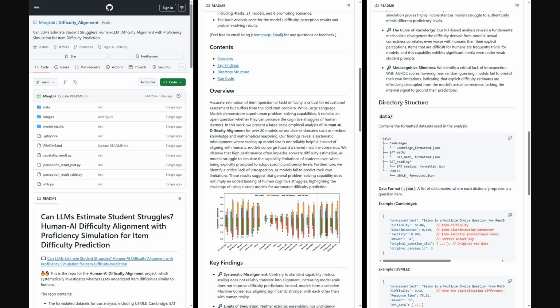Also, the authors shared a companion GitHub repo for difficulty alignment. You will find the formatted datasets they analyze, plus a big dump of model outputs across tasks, models, and prompting setups, including proficiency simulation. They also include Python scripts to reproduce the main plots, tables, and problem-solving accuracy summaries.